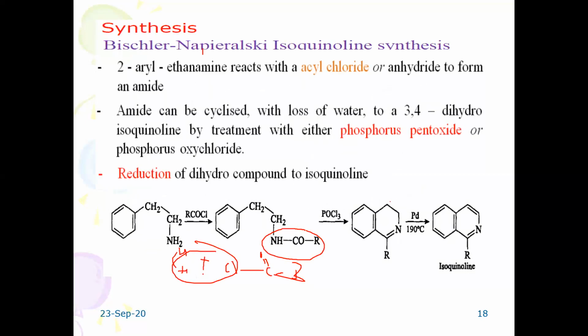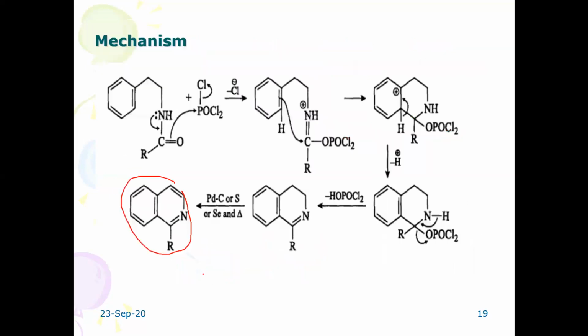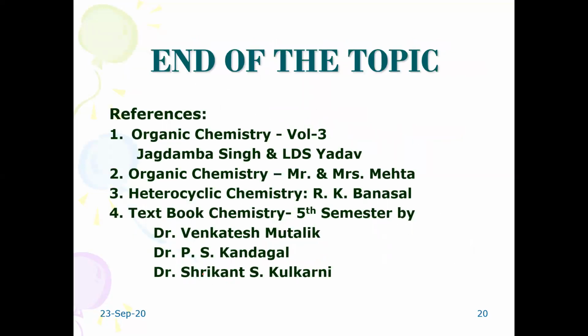One is indole, quinoline, and isoquinoline. These only, you have to learn the preparation methods: indole by Fischer synthesis, quinoline by Skraup method, and isoquinoline by Bischler-Napieralski reaction. So this is the end of your topic as per your syllabus.